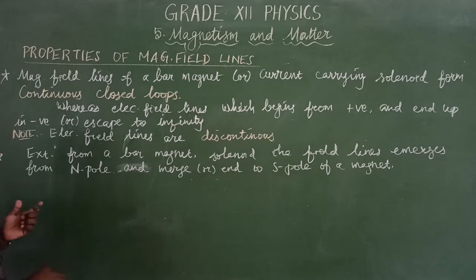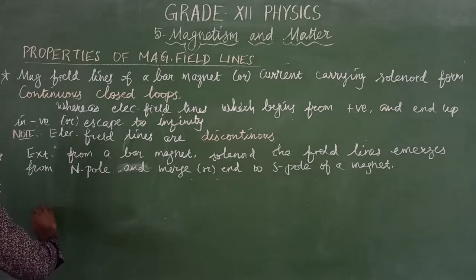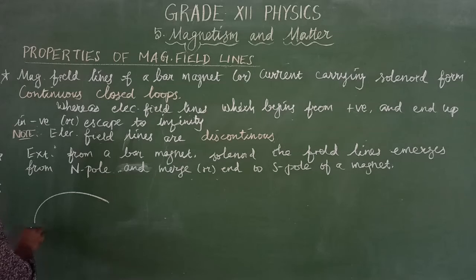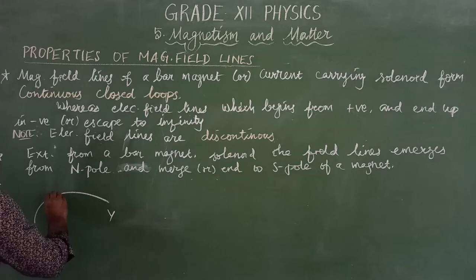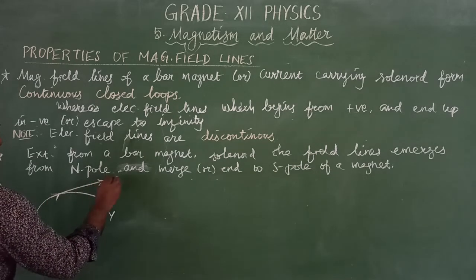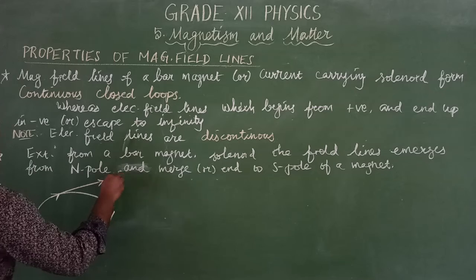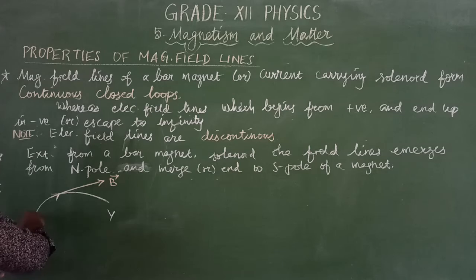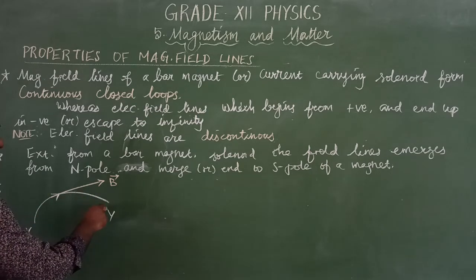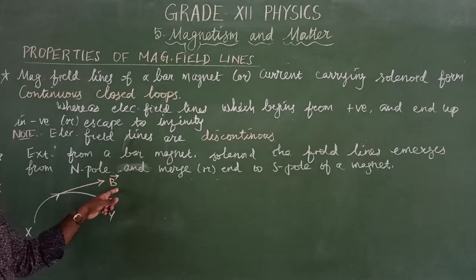Now, at any point, drawing a tangent indicates the direction of the magnetic field. It is a very important thing. Let XY be the magnetic field line, with direction from north pole to south pole. At any point on this curve, by drawing a tangent, the tangent indicates the direction of the magnetic field.